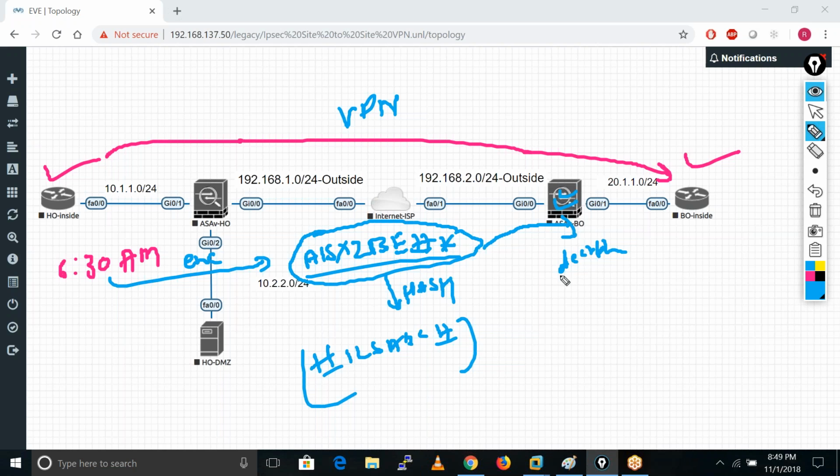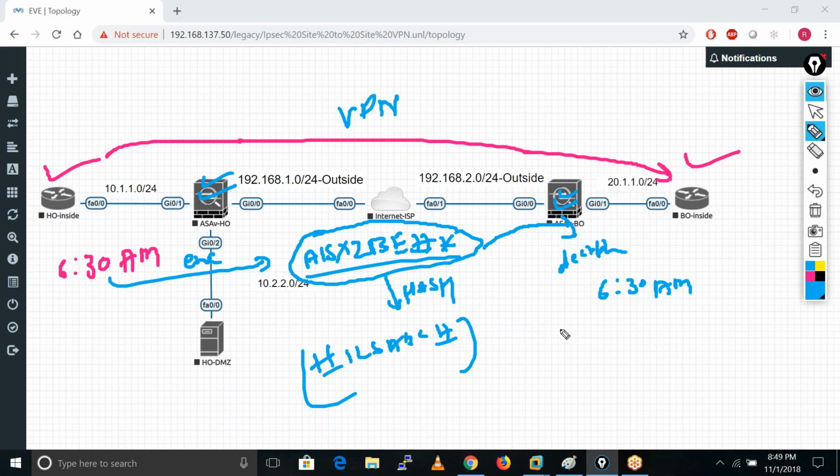After decryption, the encrypted data becomes 6:30 a.m. This guy did the encryption and hashing, and he put this hash value in this traffic. When this firewall receives the data, it also runs the hashing.